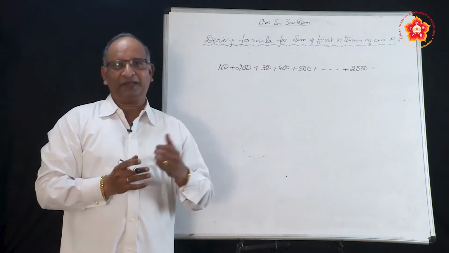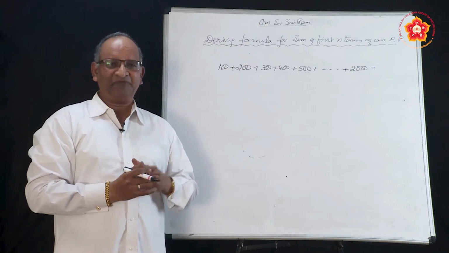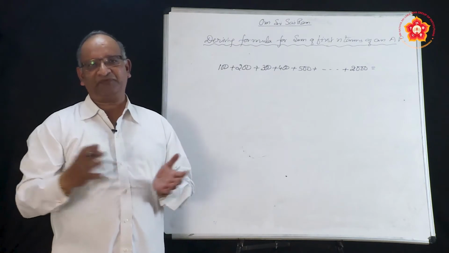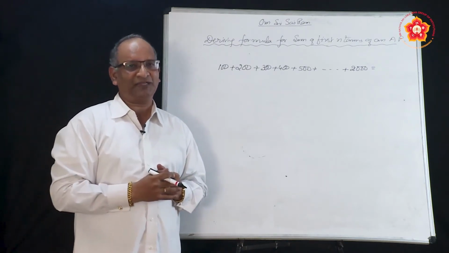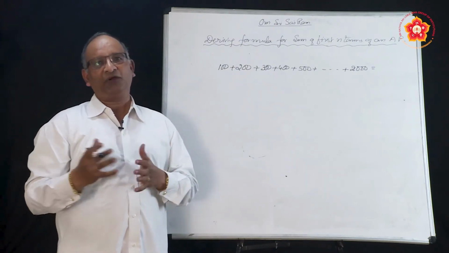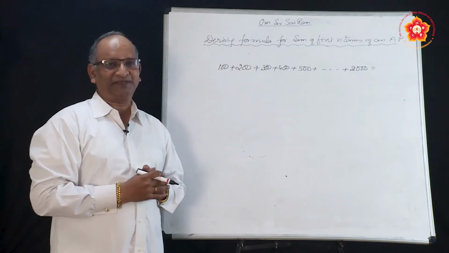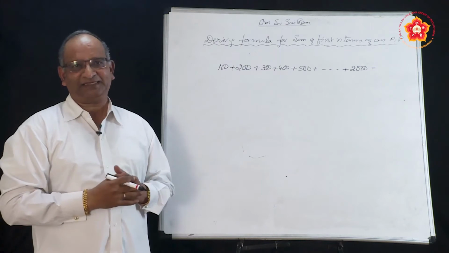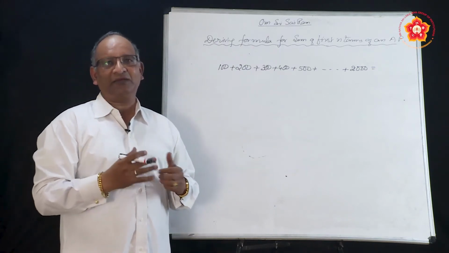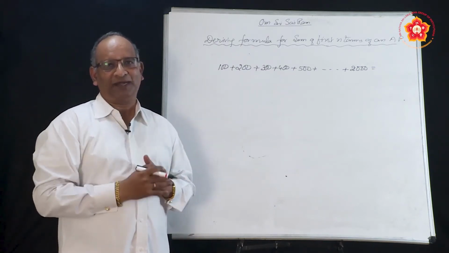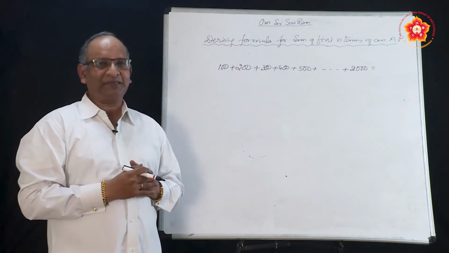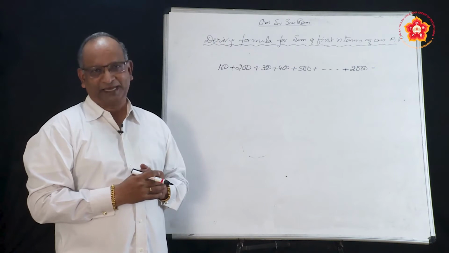The boy took a paper and pen, and within no time, he said the sum of the natural numbers from 1 to 100 is 5050. Father was stunned, surprised at how quickly the son could add them. He gave him a prize and asked him for the explanation.